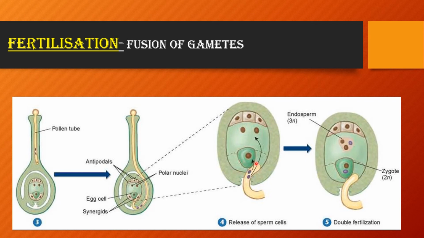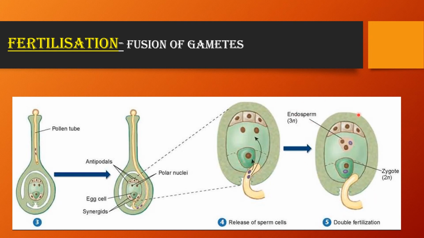The secondary male gamete then enters and fuses with the polar nuclei and forms the endosperm. Here in this diagram you can see the structure which is called the zygote. It is diploid in nature, and after the fusion of the secondary male gamete with two polar nuclei, it forms a triploid structure which is called endosperm.